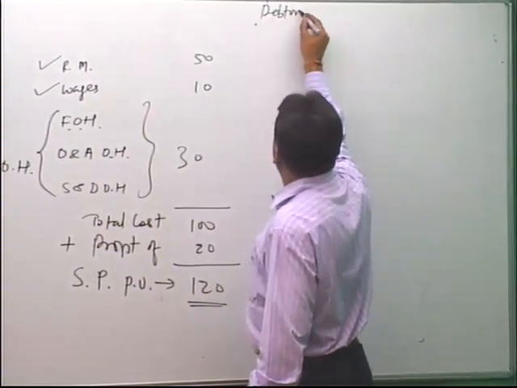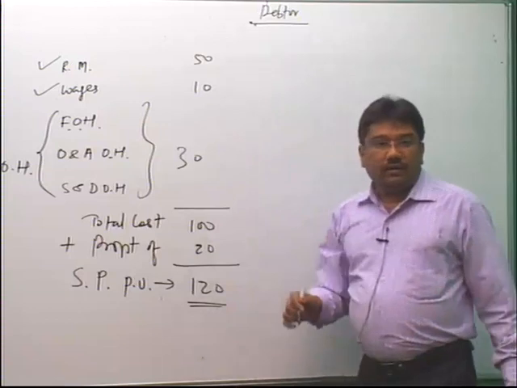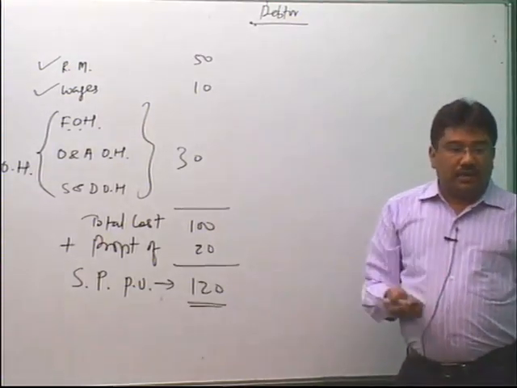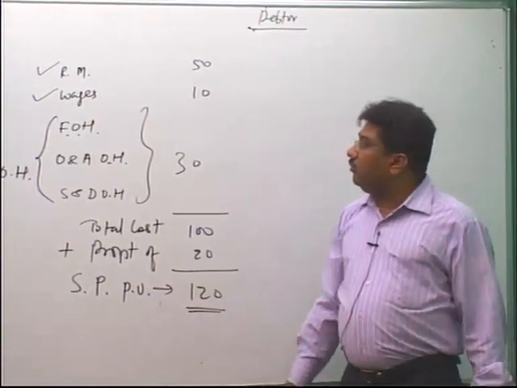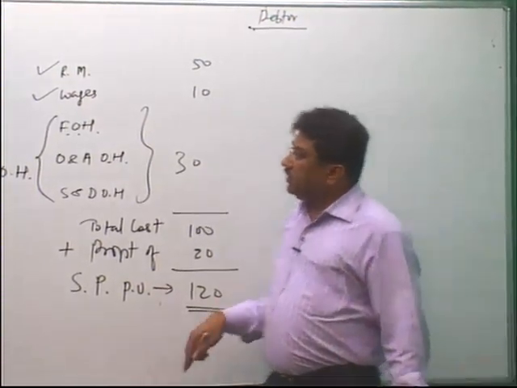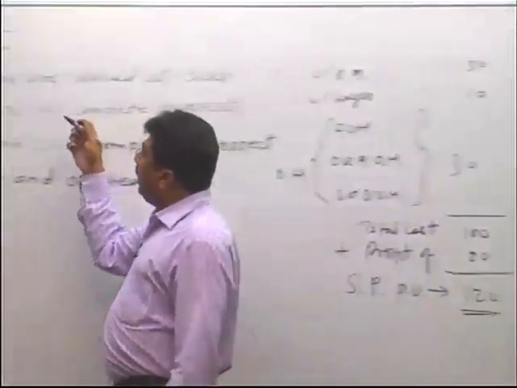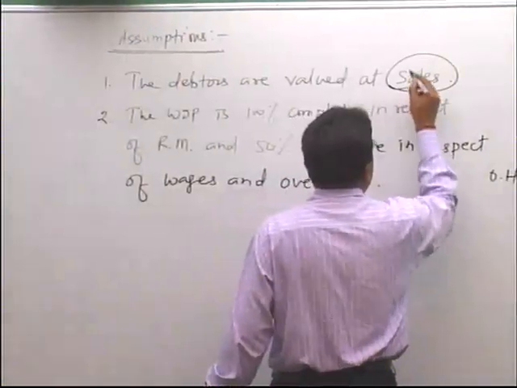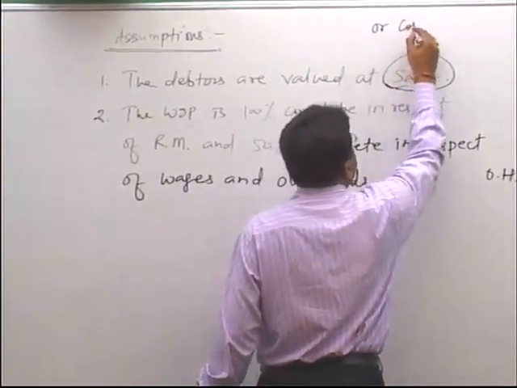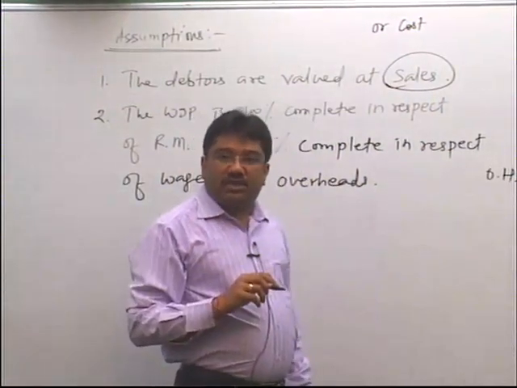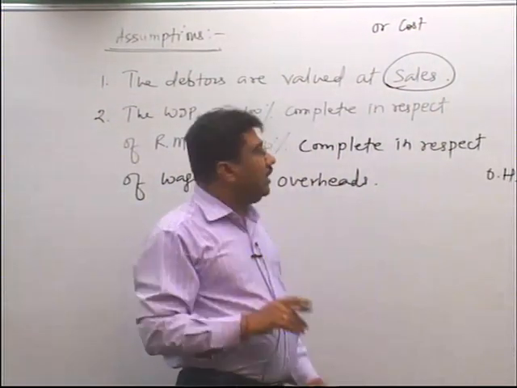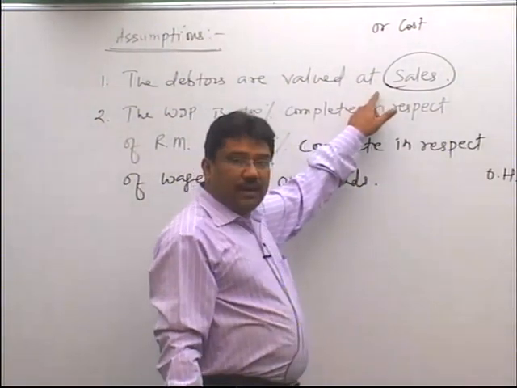Now, how will you value the 1 unit of debtor? Suppose you have sold goods on credit and you have created debtor. So, what is the value of 1 unit of debtor? If you have to find that out, then first you have to see that you are valuing the debtor at selling price or at cost price. In this sum, you are not given any instruction, and that is why we have assumed that we are valuing the goods at selling price.